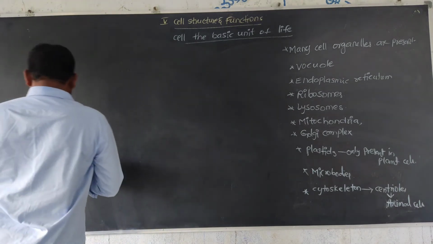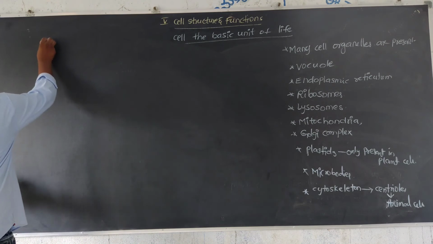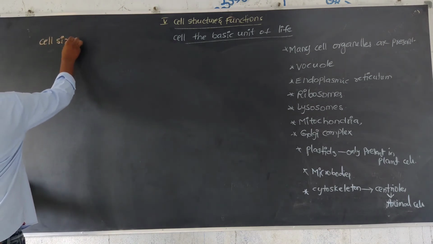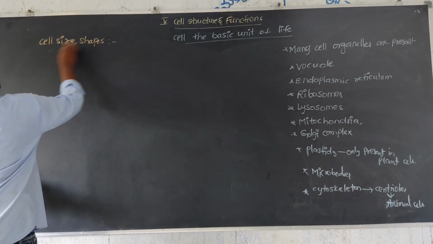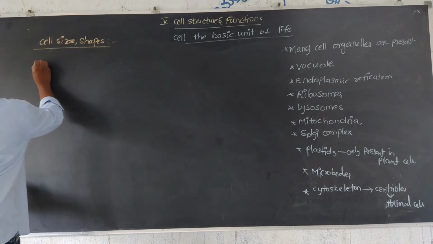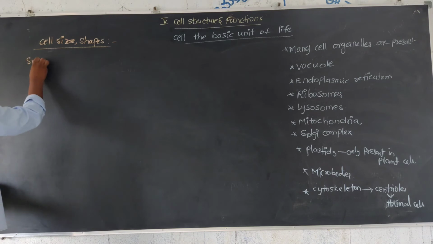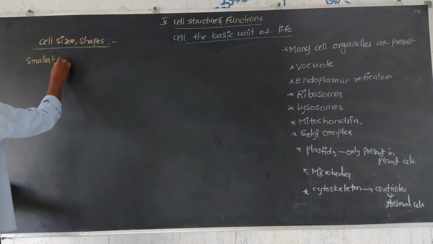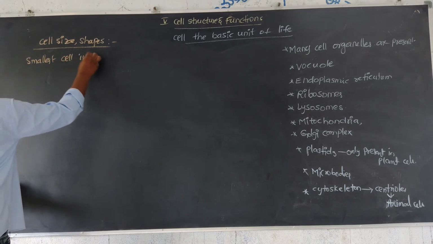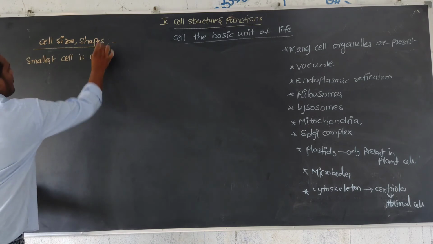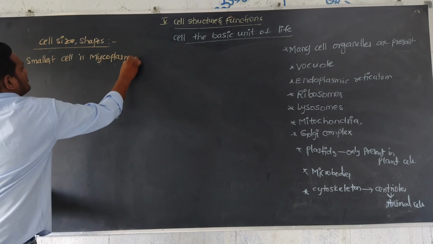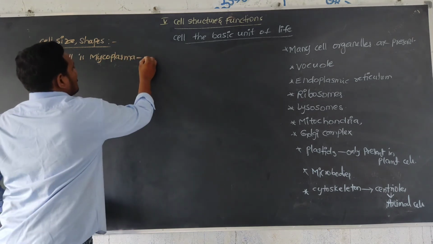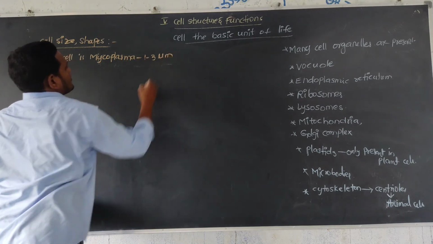Next, cell sizes and shapes. The smallest cell, a very minute structure, is mycoplasma. Mycoplasma is mainly 1 to 3 micrometers.